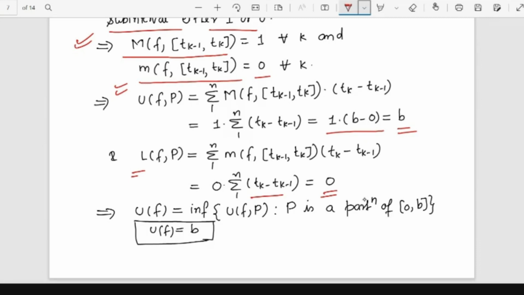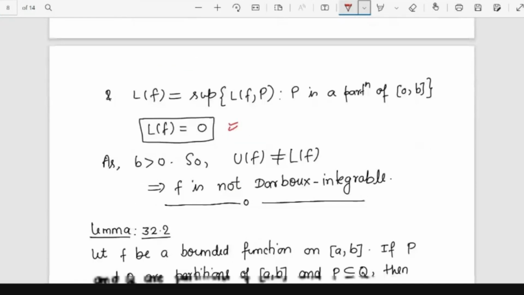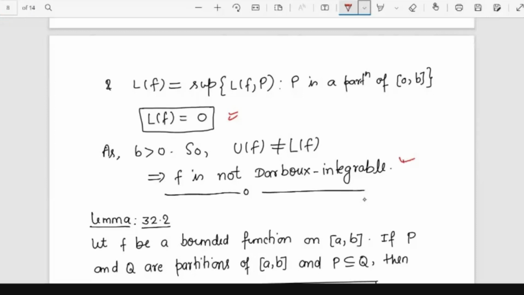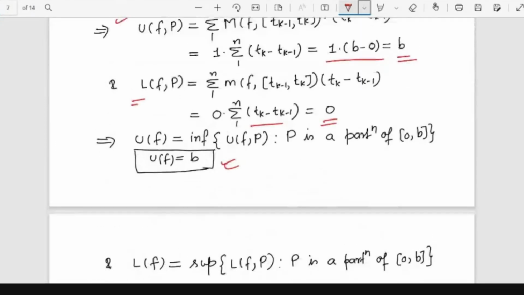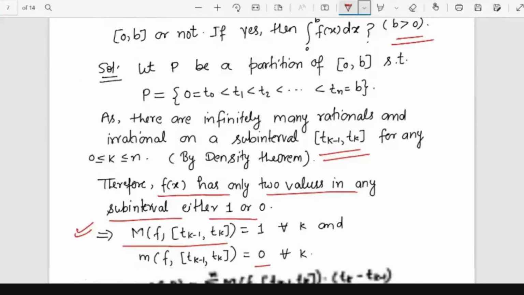So the infimum of the upper sums will be b itself, and the supremum of the lower sums will be 0 itself. So the upper integral is b and the lower Darboux integral is 0. Both are not the same, so f is not Darboux integrable. Now you see that this function is bounded, but it is not Darboux integrable.